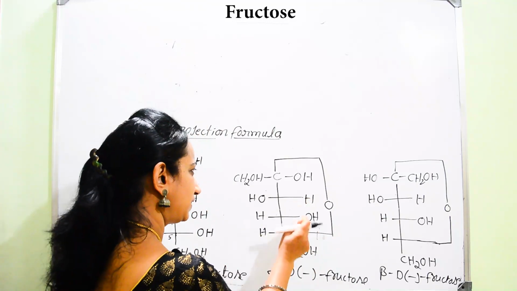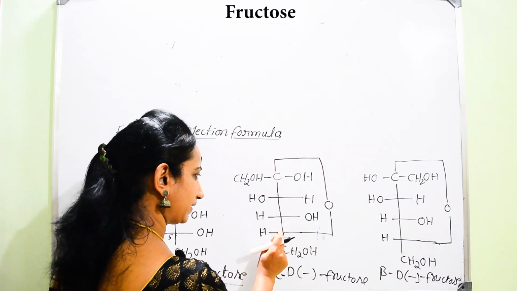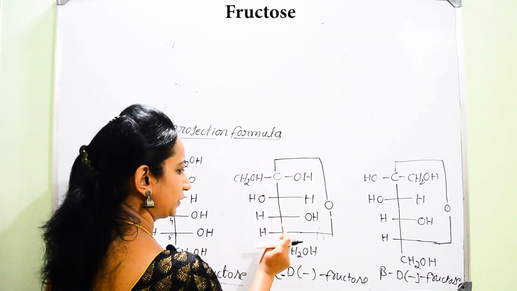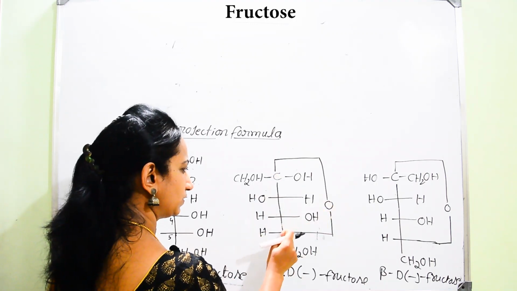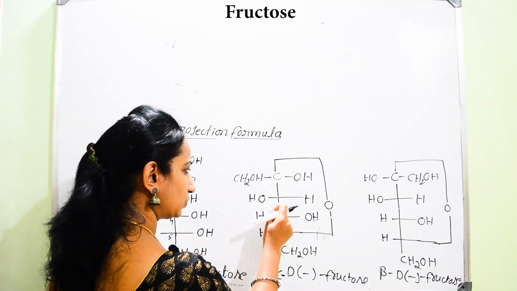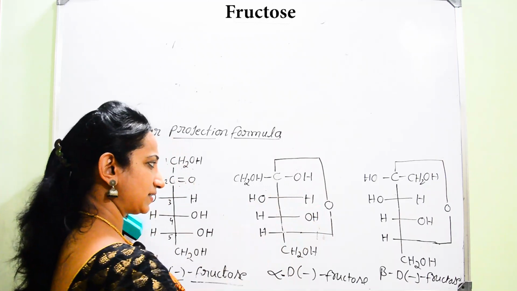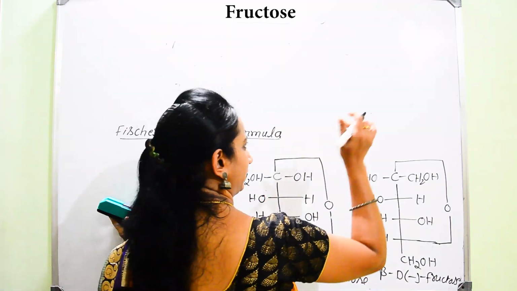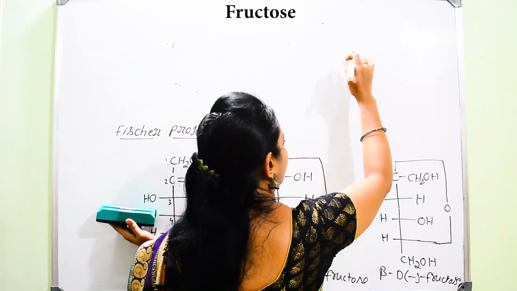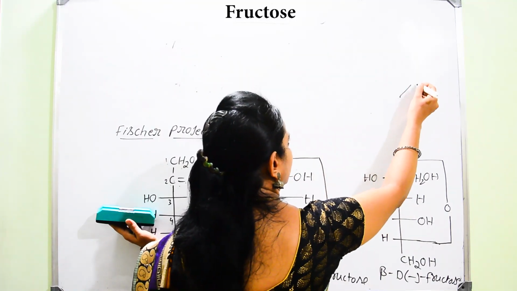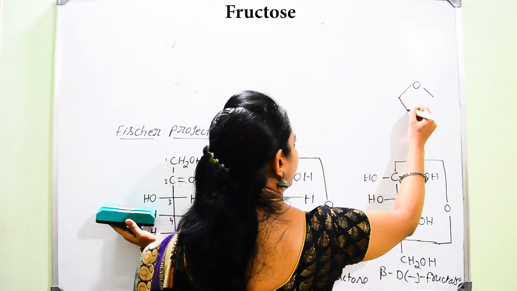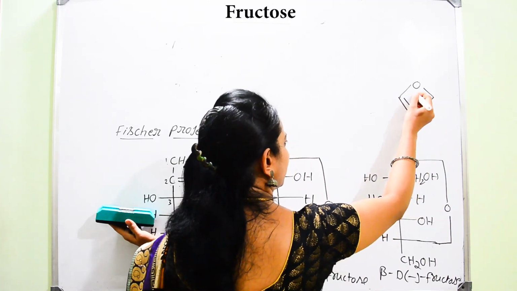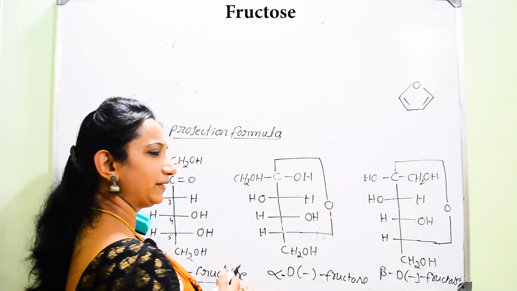Now as you can see here, this is the cyclic ring. How many atoms are present over here? 1, 2, 3, 4, 5. It is having a pentagonal ring. So it is resembling the pentagonal ring like this structure. Here also it is having a heteroatom.